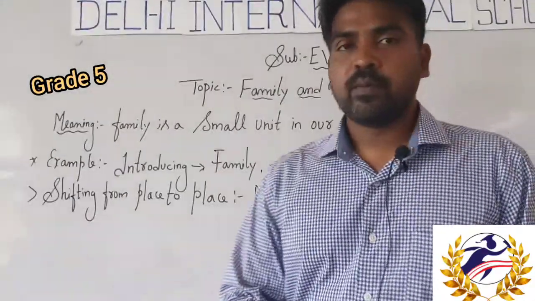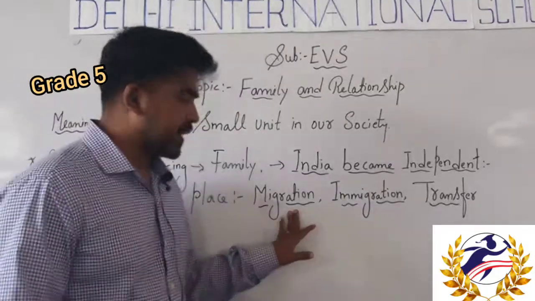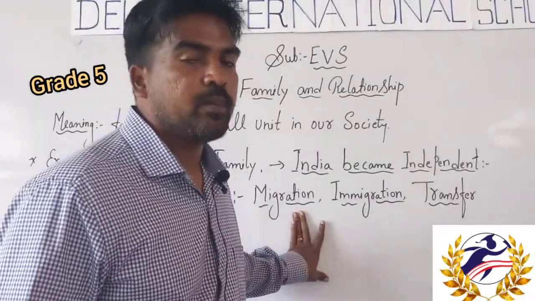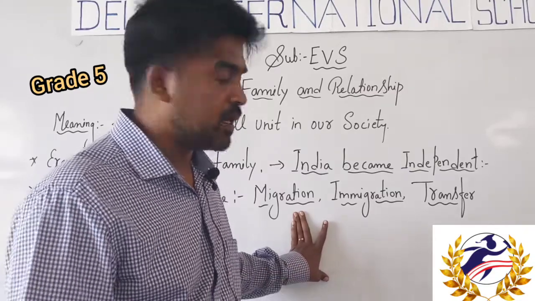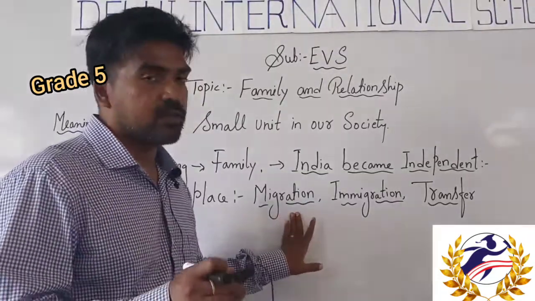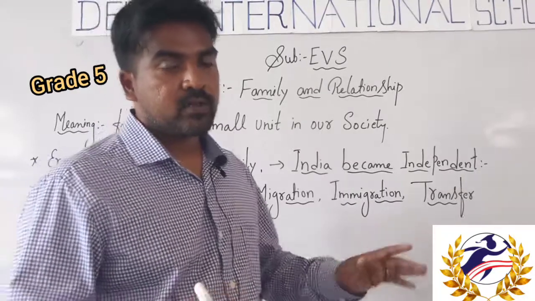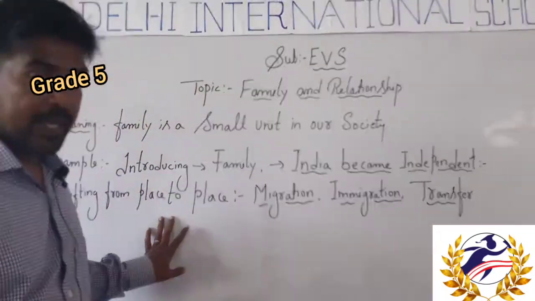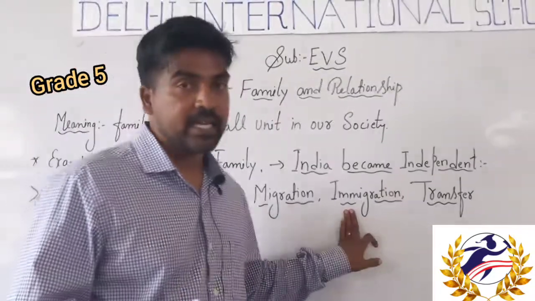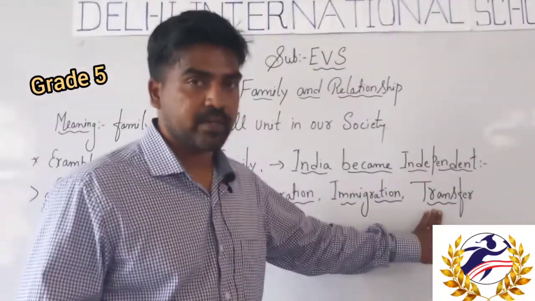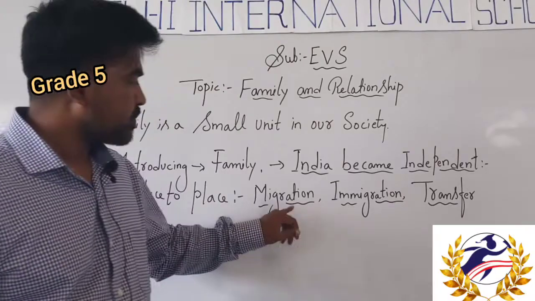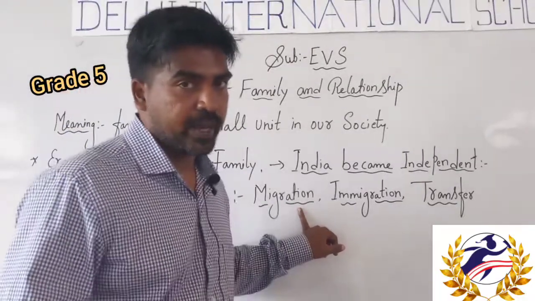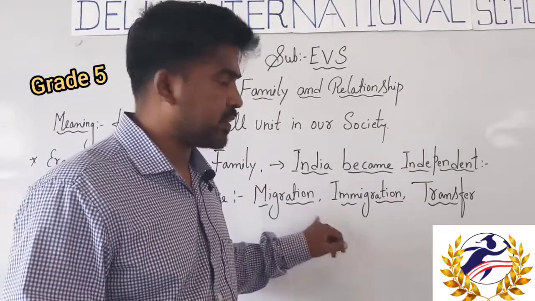Okay, well, I will move towards migration. As I told you just now, migration means shifting from place to place. Some words are associated with shifting from place to place: immigration and transfer. We know the meaning of migration: moving from one place to another place for a reason.